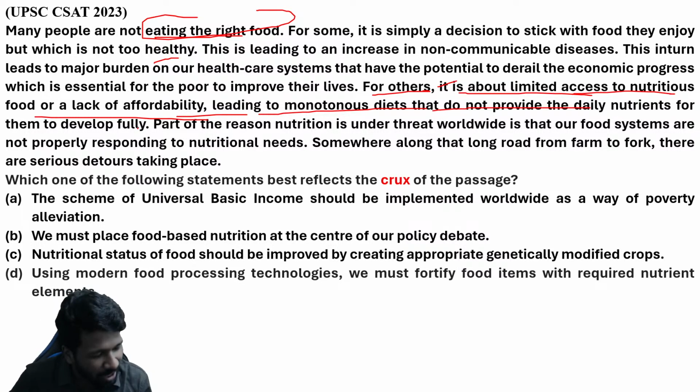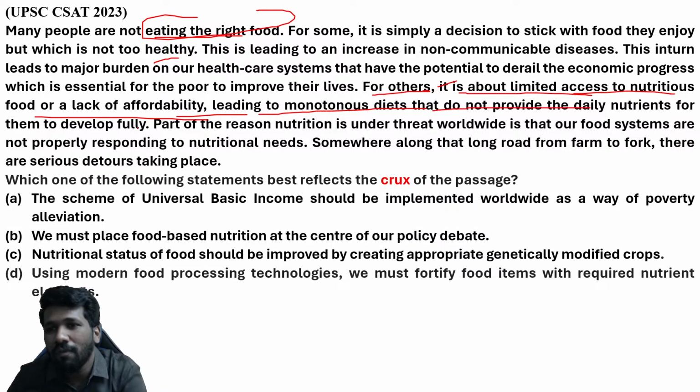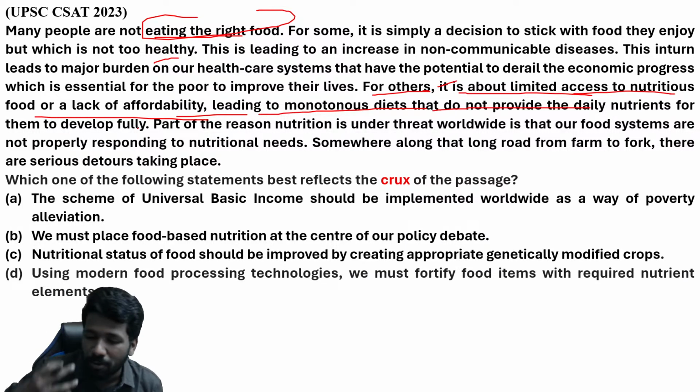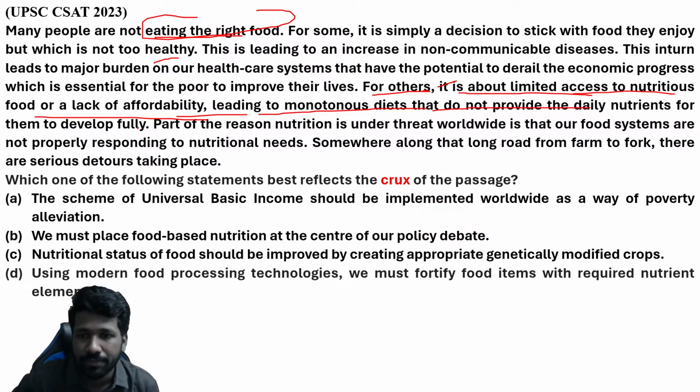First is having enough food, but we stick to one particular diet which is not good for us. Second is not having nutritious food. Malnutrition we say, na. For example, you can think about the poor countries in the world. In some of the African countries, many people do not have access to good or nutritious food. So that is the second problem that is addressed.